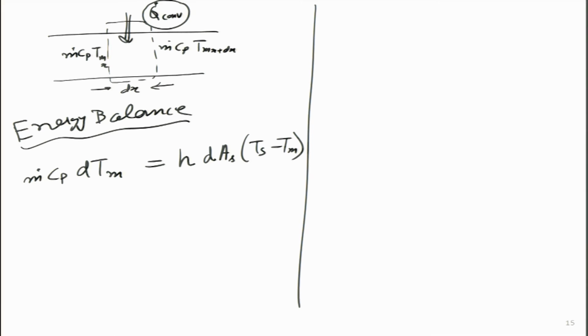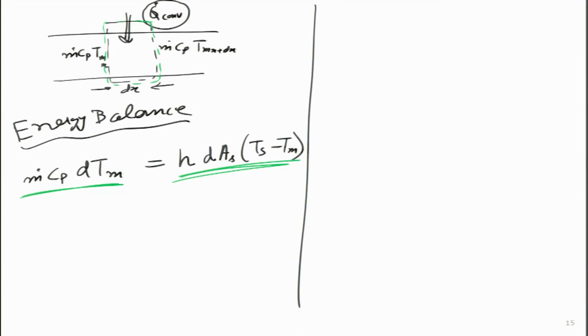Is this okay? I hope you are able to see how we have done the energy balance on this control volume. The amount of heat which has entered is equal to the increase in the internal energy of that fluid. So, if 10 watts of energy enter, m dot Cp into delta T should be equivalent to 10 watts. That is the amount of internal energy which goes up.